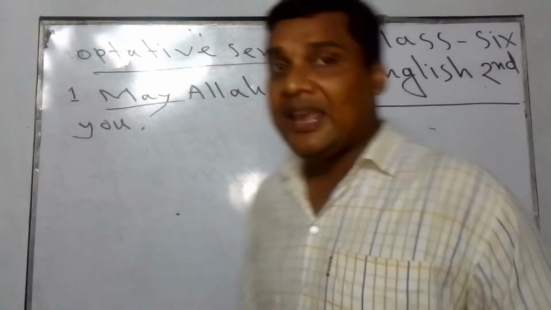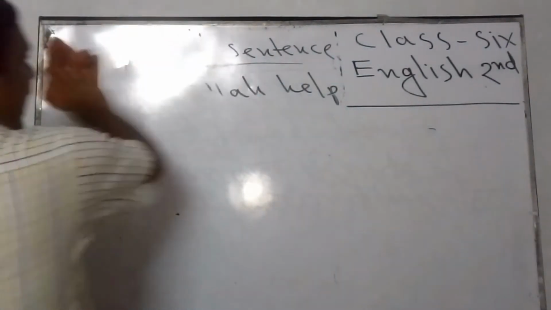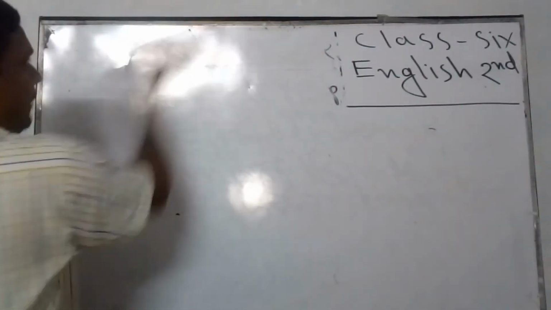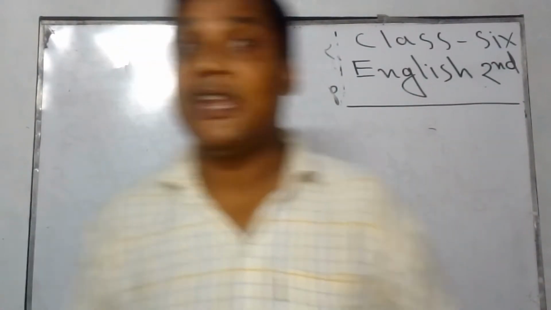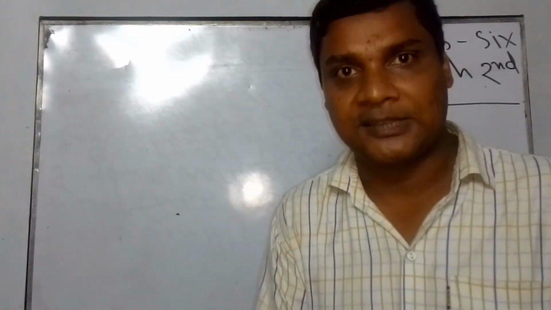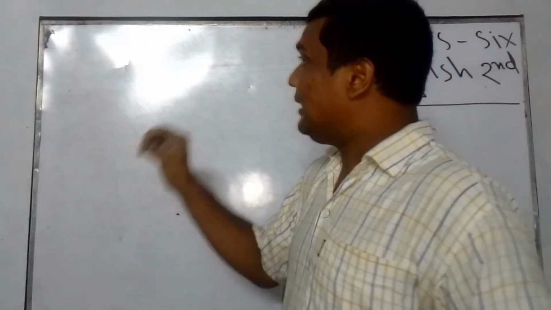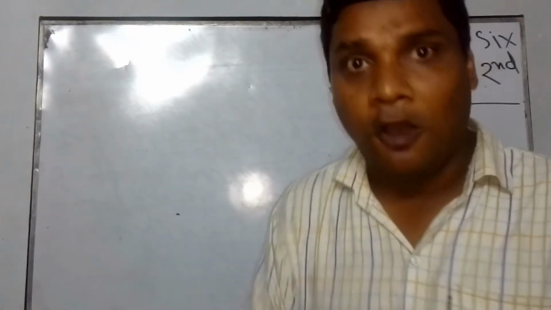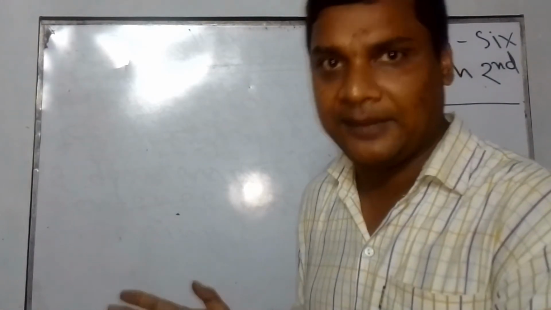And let's go for the exclamatory sentence. In this way, I want to give other examples of optative sentences. Long live Bangladesh. May you be happy. May your father live long. Those are optative sentences because here we are using may, long, etc. at the starting of the sentence. So those are called optative sentences.